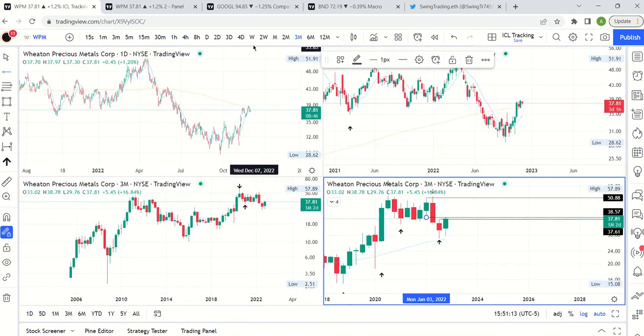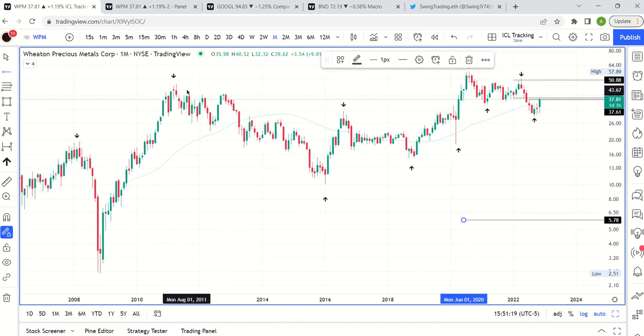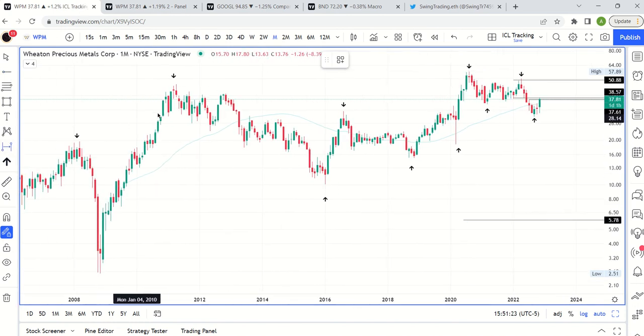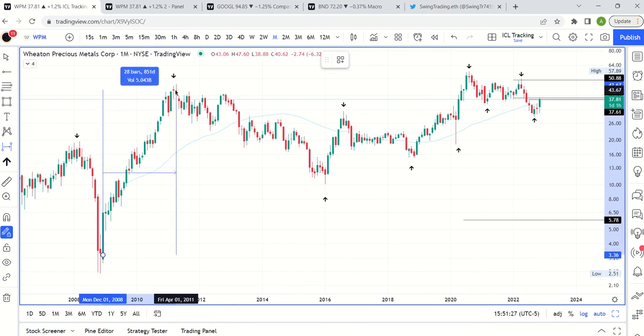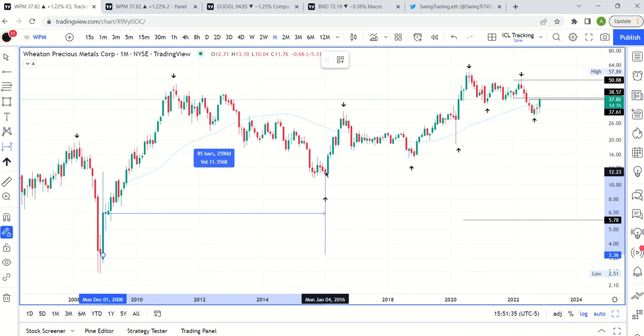And if we zoom in further to the monthly, you start to get a picture of how the longer term cycles kind of played out, right? So you have this swing high and then this massive decline. Let's just contextualize that, right? So this whole period, we rallied for 29 months and then we declined for, wow, like 55 months, something like that, in that neighborhood. Yikes. So this whole thing was 85 months.